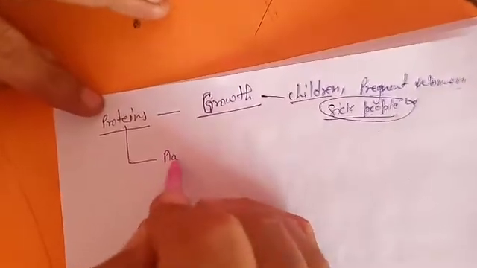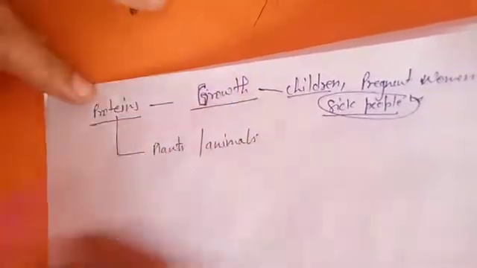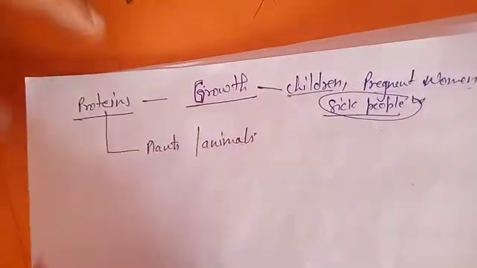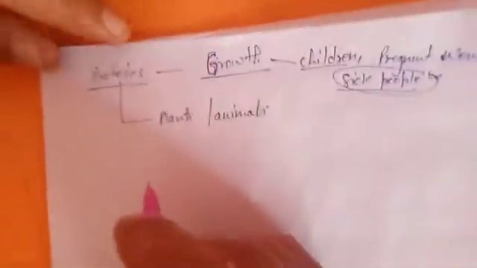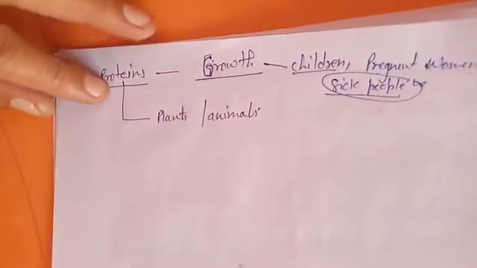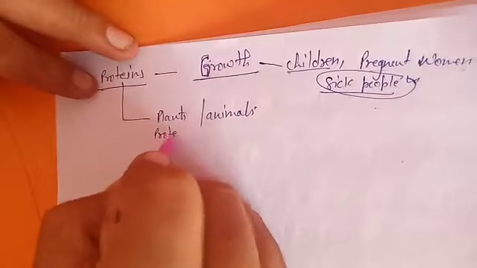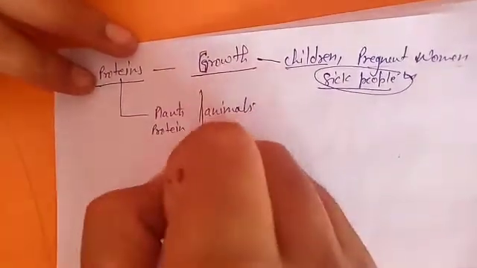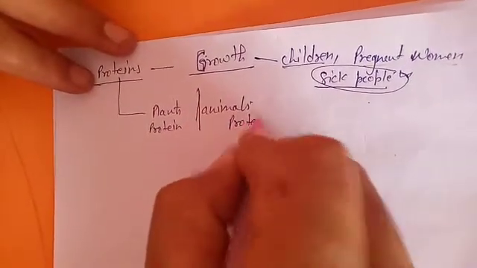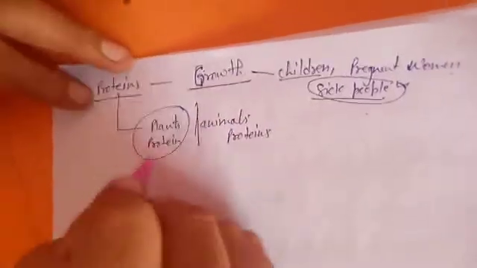From where are we going to get proteins? You can get proteins from plants and animals. The proteins we get from plants are known as plant proteins, and those from animals are known as animal proteins. What kind of plants give us protein?